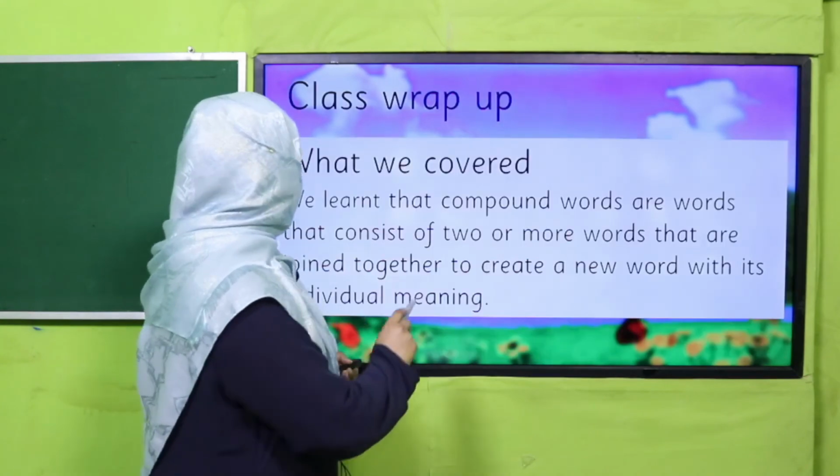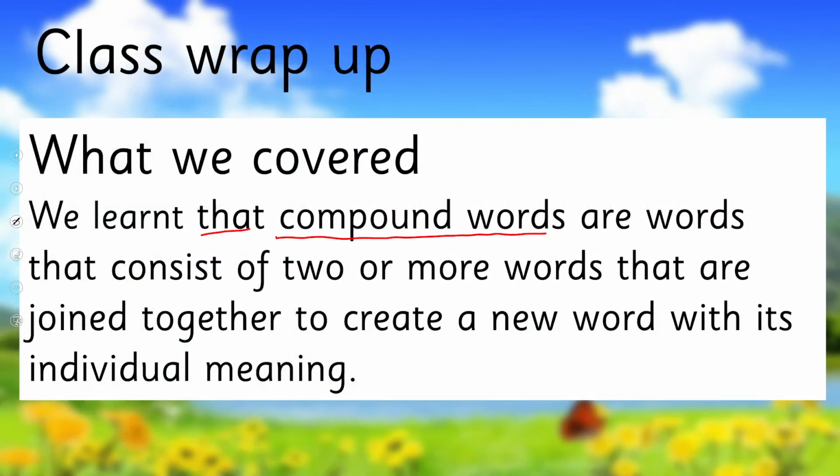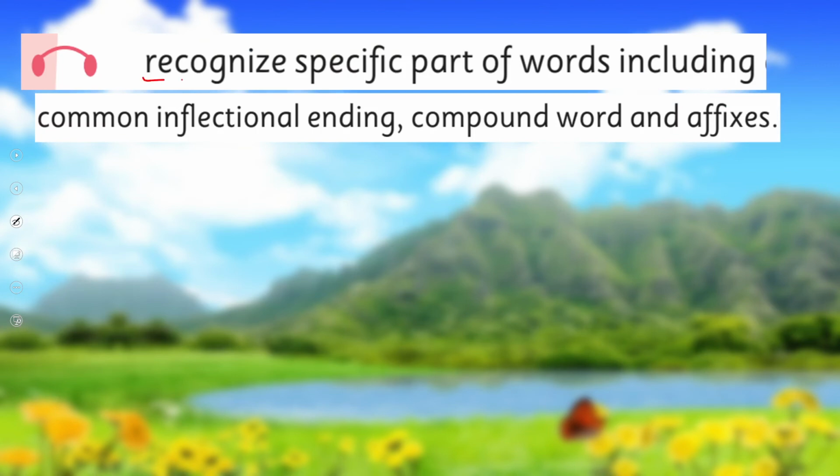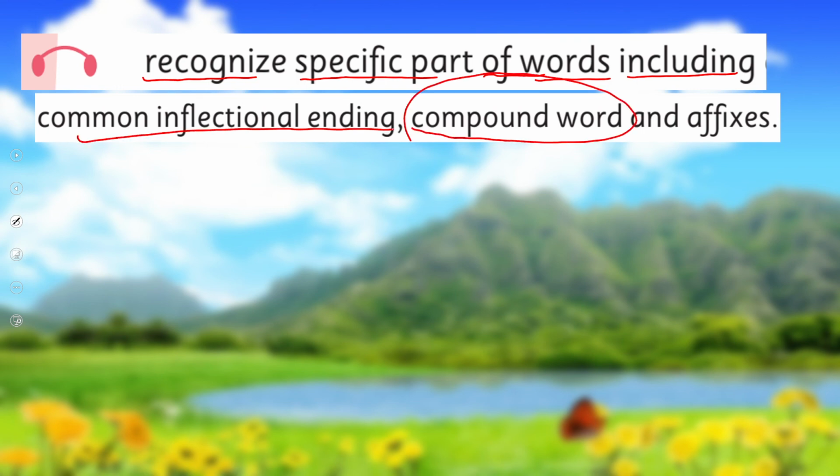So what we have learned today, we learned that compound words are words that consist of 2 or more words that are joined together to create a new word with its individual meaning. So in this way, we achieved our SLO to recognize specific parts of words, including compound words. Right? So inflectional endings and affixes, we'll practice some other day.